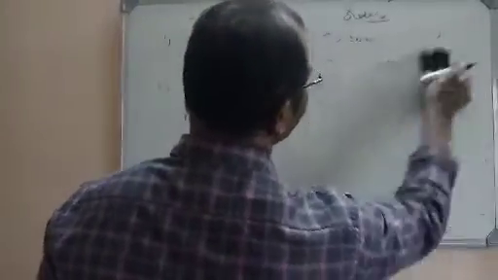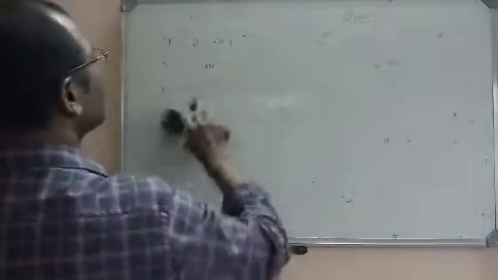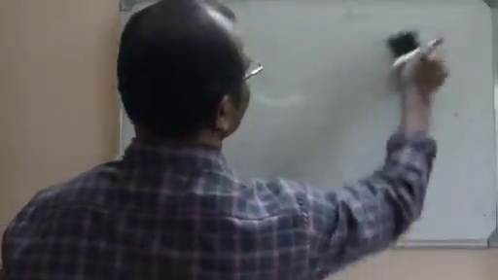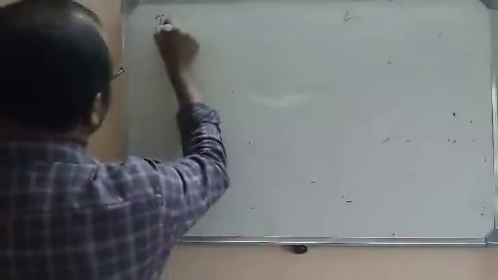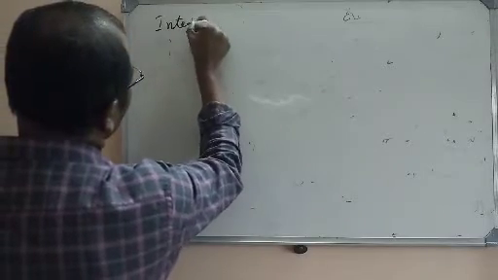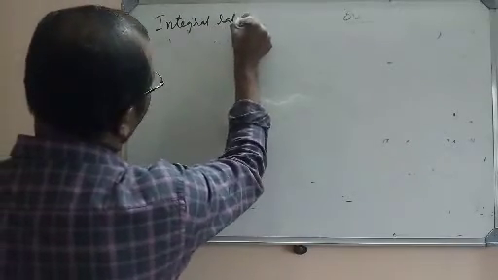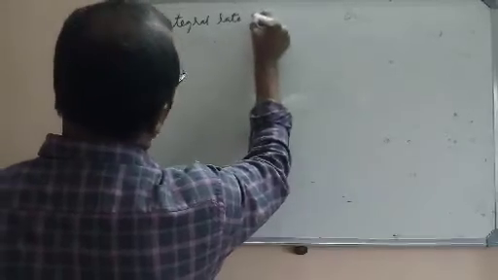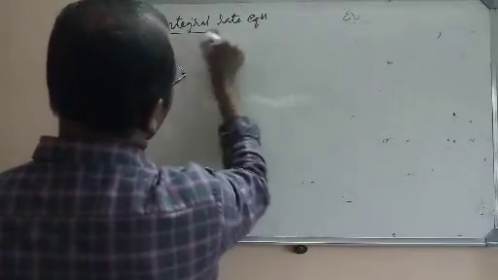Now we will go for the integral rate equation. Already we have written the rate equation. So now we are going to write the rate equation in the other form. It is very important. Always we get a question from it. Integral rate equation or rate law.